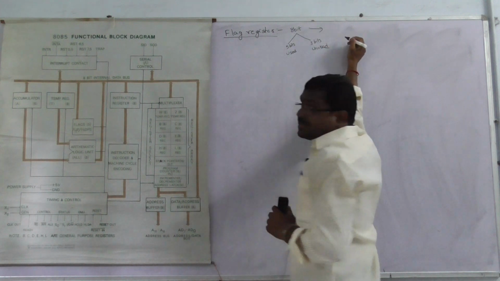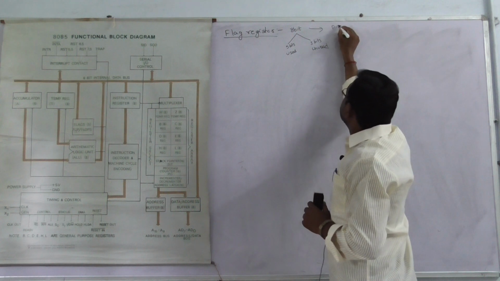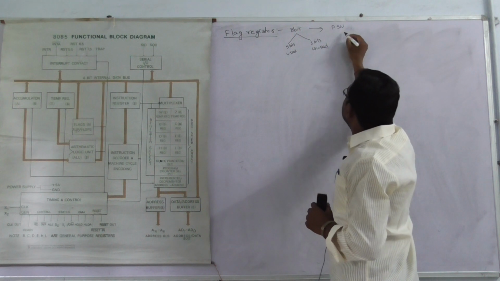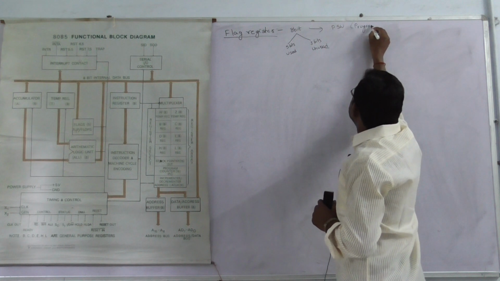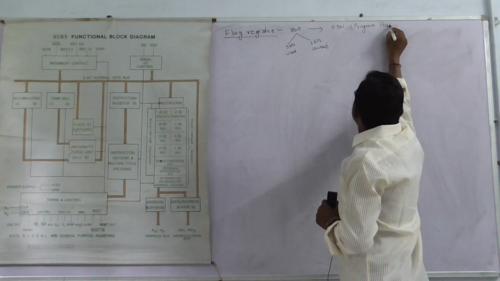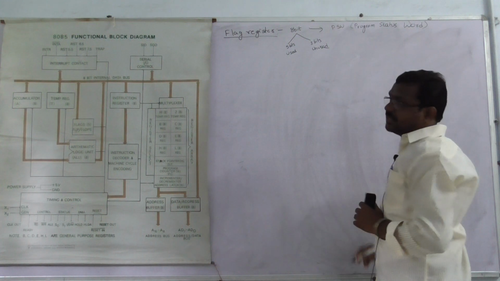The flag register is also known as the PSW register. PSW means Program Status Word register.